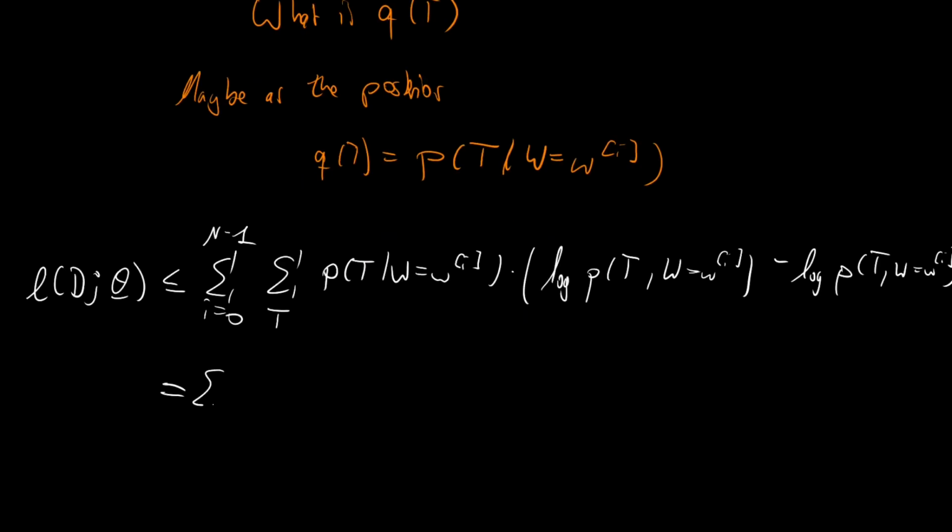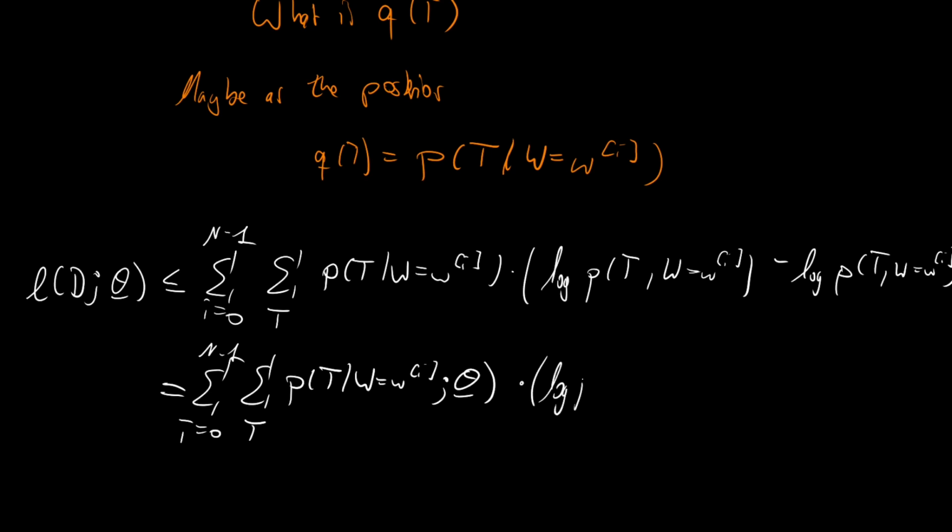So let's make this verbose and say we have the summation over all our samples, then the summation over t, then P of t given Wi under the theta vector times, in brackets, the logarithm of the joint under the theta vector minus the logarithm of P of t, and, oh sorry, this should of course be the posterior given theta vector.